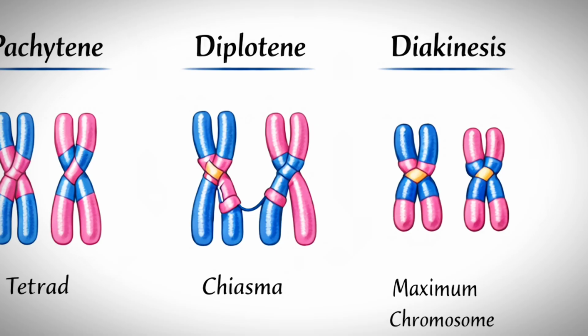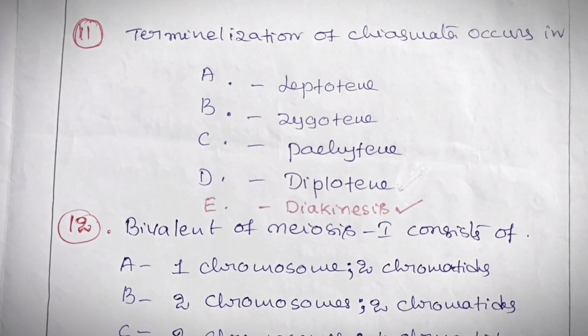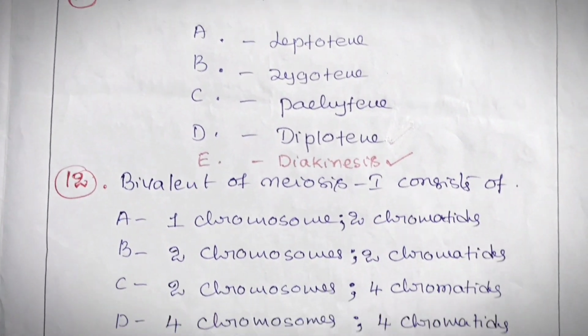This movement of chiasmata towards the chromosome ends is called terminalization. Terminalization actually begins in the diplotene stage, and it is completed by diakinesis. So that's why the answer is diakinesis. Let's see the next question.